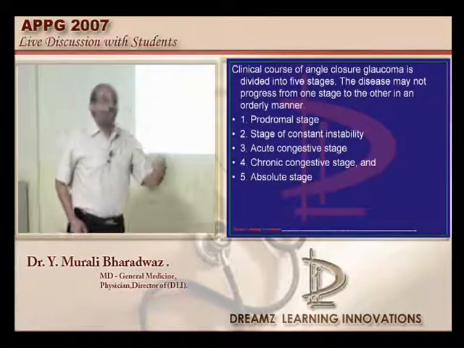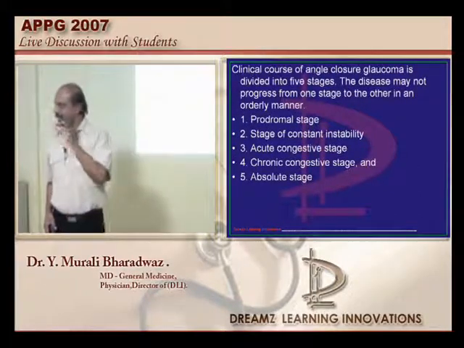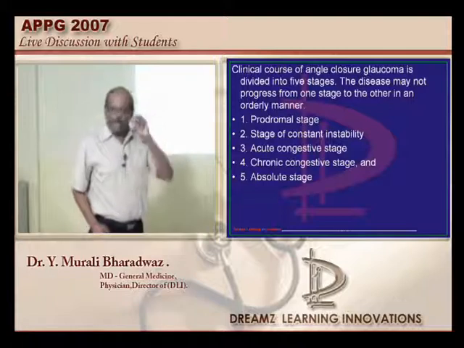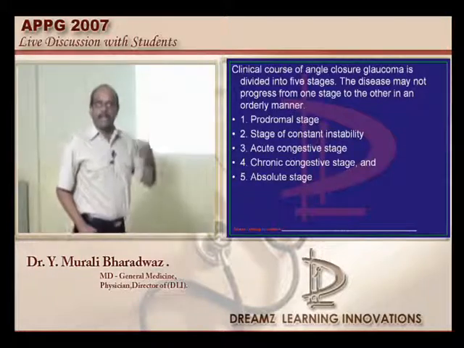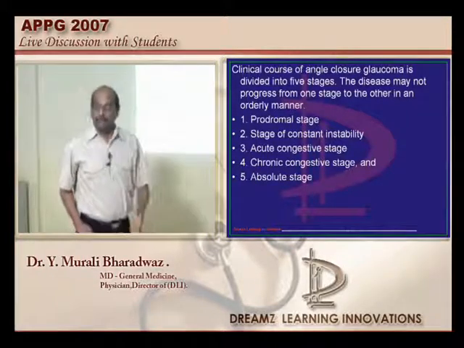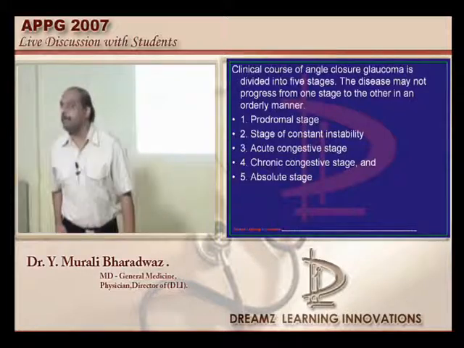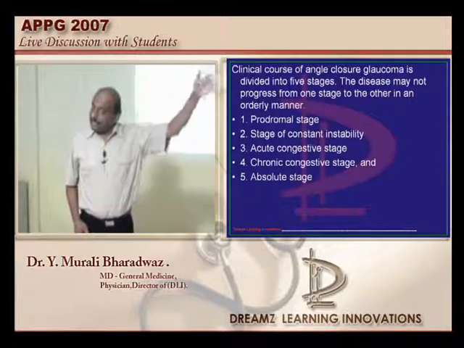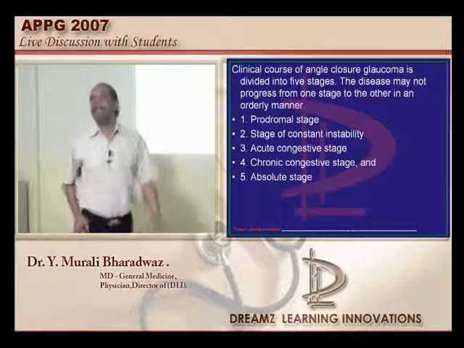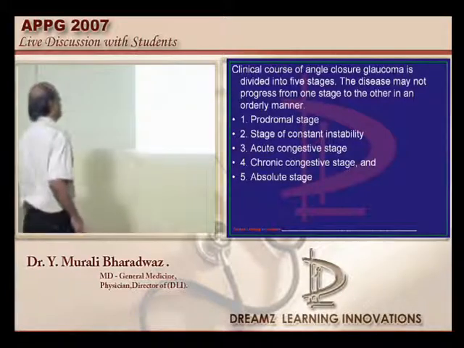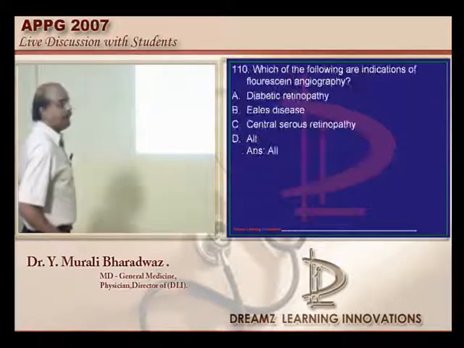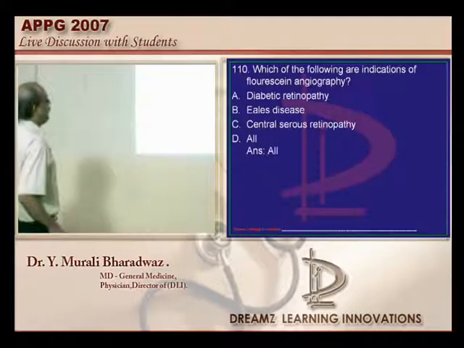Typically it is seen with a blunt trauma of the eye, where there is a blockade of that angle by the lens particles leading to the onset of the glaucoma. But when you ask the history in angle recession glaucoma, generally they will not remember when that blunt trauma happened, is what needs to be remembered. Now for the fluorescein angiography, all these three are the indications, is what needs to be remembered.